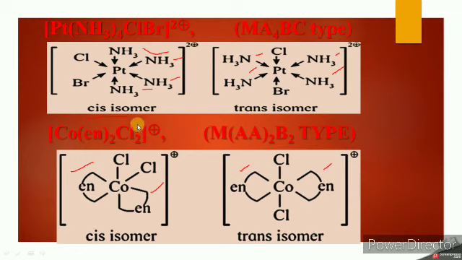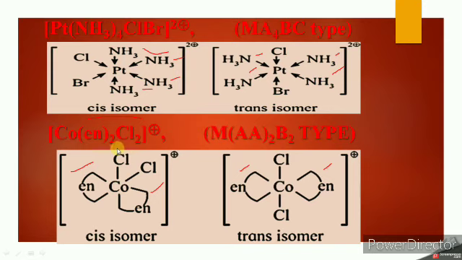Then another example is [Co(en)2Cl2]+ ion. What is the name? Dichloro, there are two ethylene diamine, so bis ethylene diamine, cobalt 3 ion. So here the type is AA, means it is a bidentate ligand.